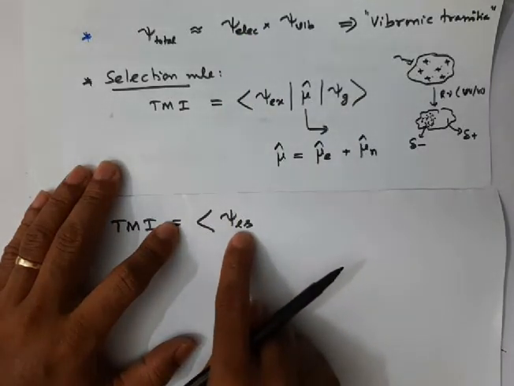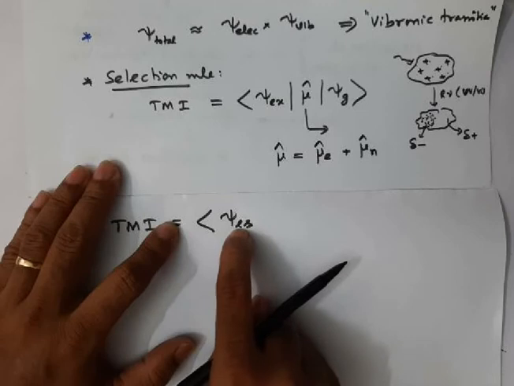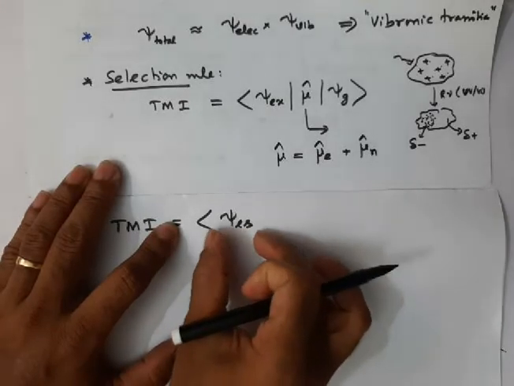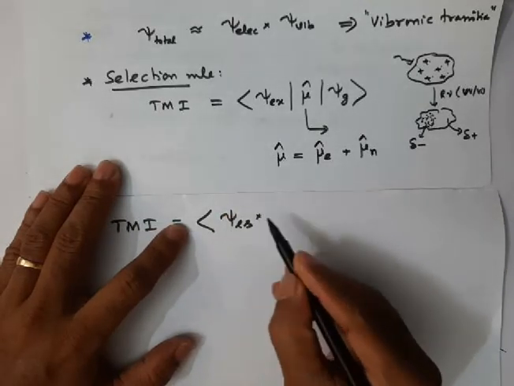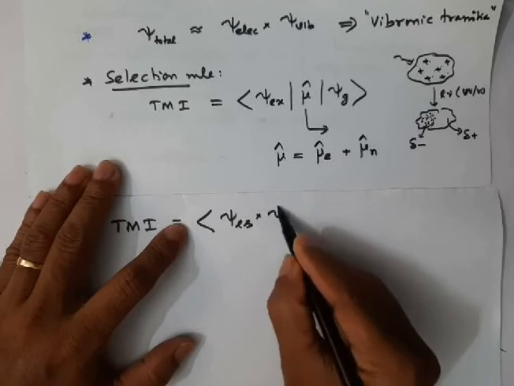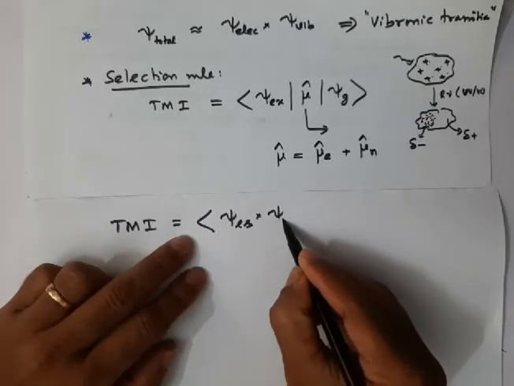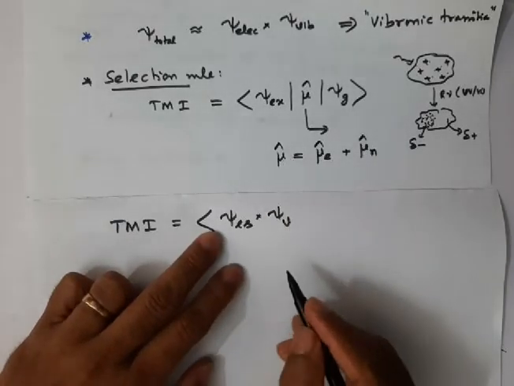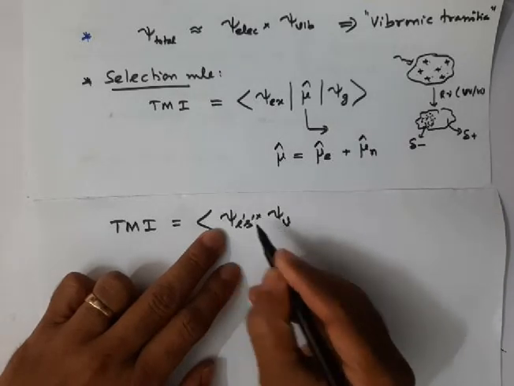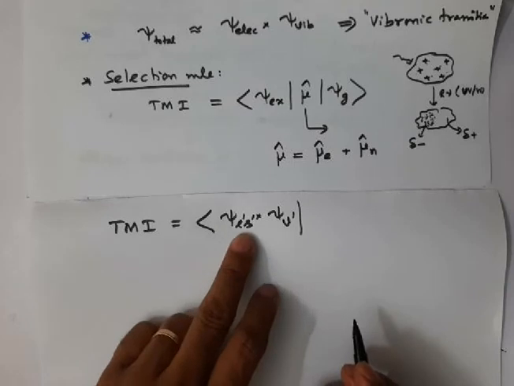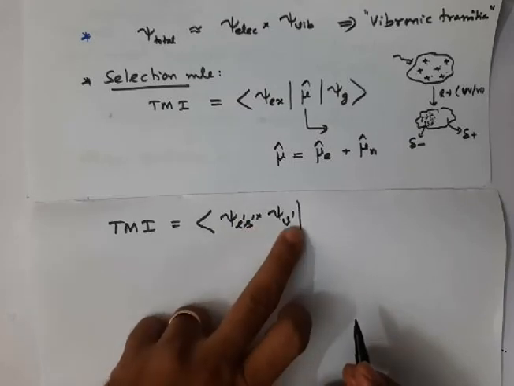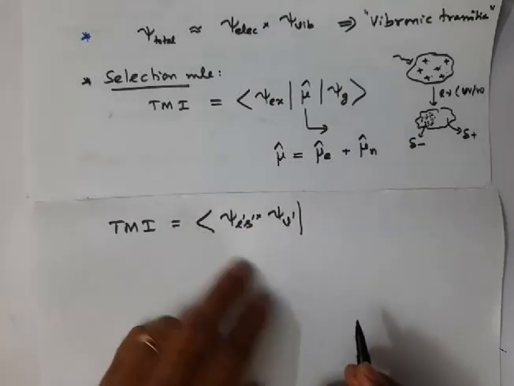Psi e means the spatial part, psi s means the spin part, so this is actually the spin orbital, times the vibrational part of the wave function, psi v. Since these are the excited state, I will put a single prime: psi e' psi s', psi v' indicate the excited state.